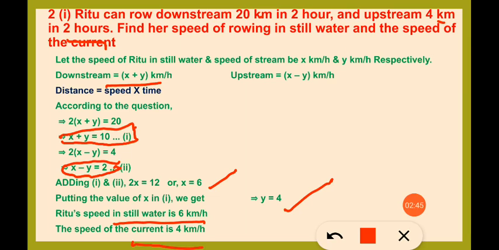Got it? Once again, downstream means moving in the direction of the water flowing, and upstream means moving against the direction of the water flowing.